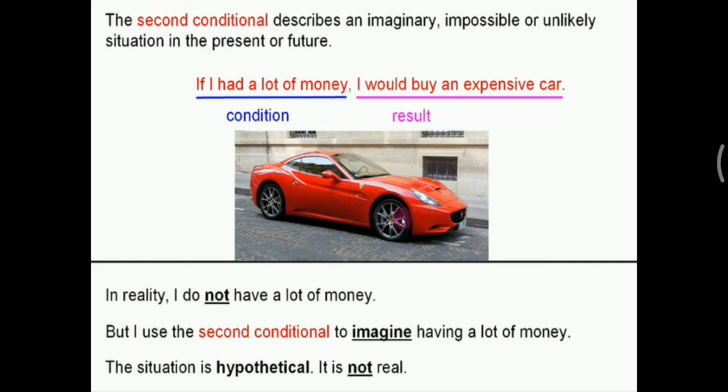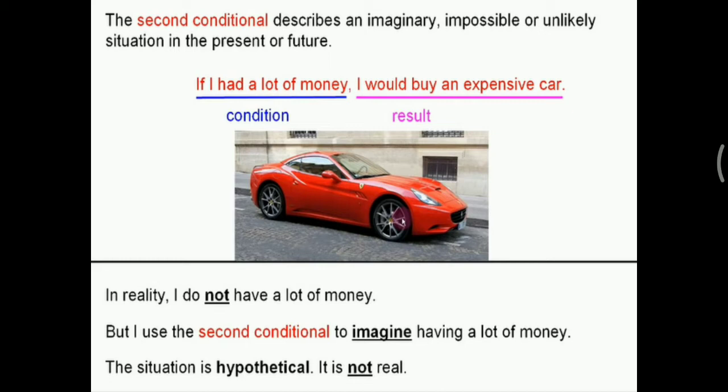The second conditional describes an imaginary, impossible or unlikely situation in the present or future. Jadi kalimat pengandaian conditional bentuk kedua ini menggambarkan sebuah imajinasi, ya, imajinasi sesuatu yang tidak mungkin terjadi di saat sekarang ataupun di masa yang akan datang. Jadi ketika kita berimajinasi tentang sesuatu yang tidak mungkin terjadi di masa sekarang maupun di masa yang akan datang, kita menggunakan kalimat pengandaian bentuk kedua ini, the second conditional sentence.